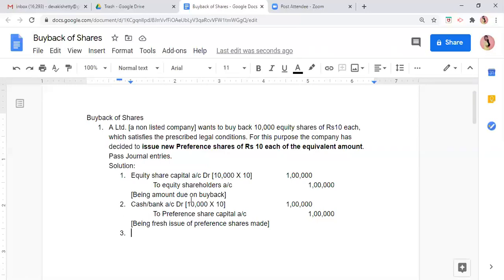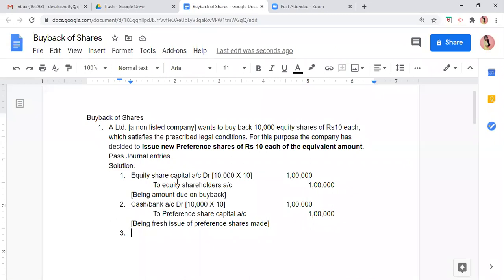बट फॉर बाईबैक we have to either create a CRR or we have to do a fresh issue or a combination. या तो हम पूरा CRR क्रिएट कर सकते हैं, we can create full CRR for the due amount of nominal value, that is face value of equity share. अगर प्रीमियम होगा तो वो प्रीमियम के लिए हम फ्रेश इशू या CRR नहीं क्रिएट करेंगे.